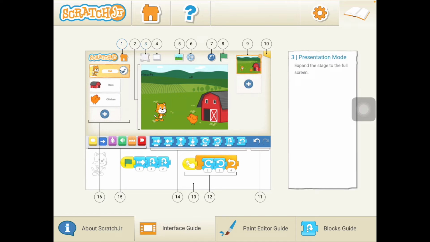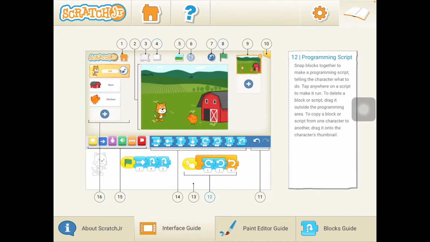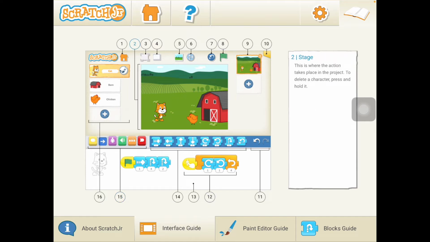If you go through here, you can see that when you press on the numbers, it tells you what that object or that icon means. So as we go through the interface today and discuss what each one means, you will have a vocabulary that you need to be using while we play with Scratch Junior.